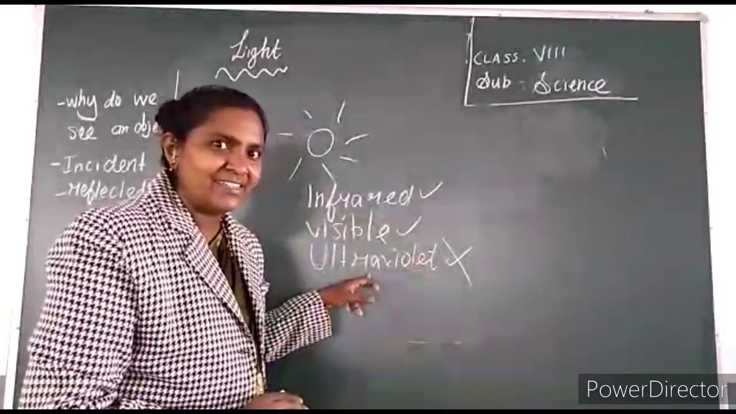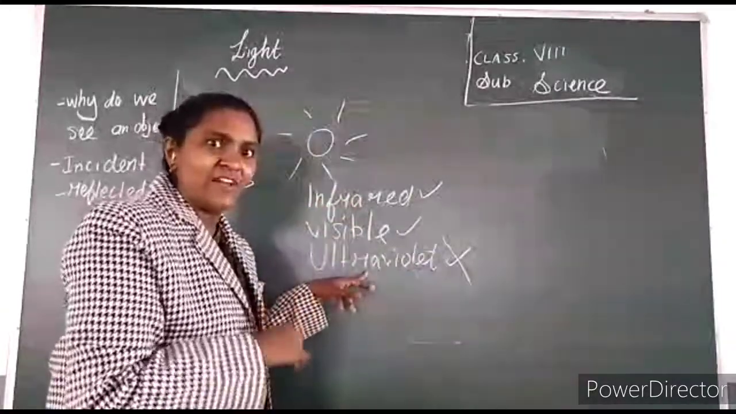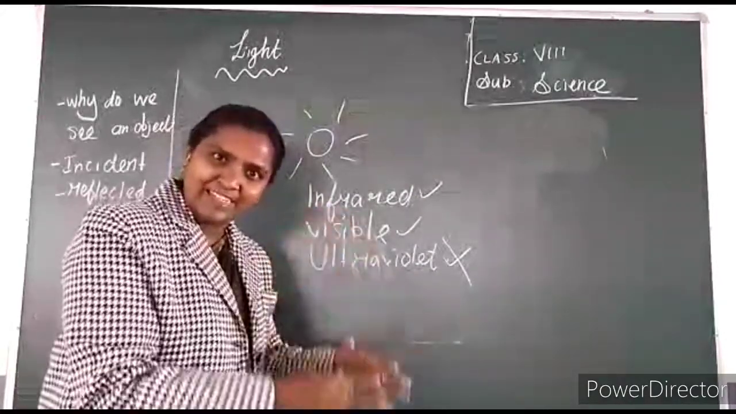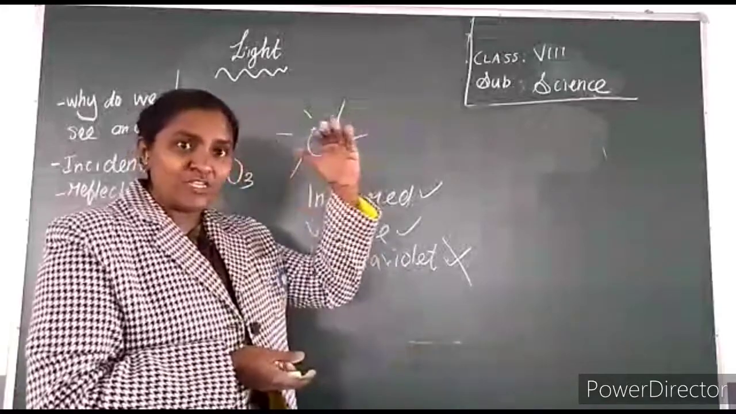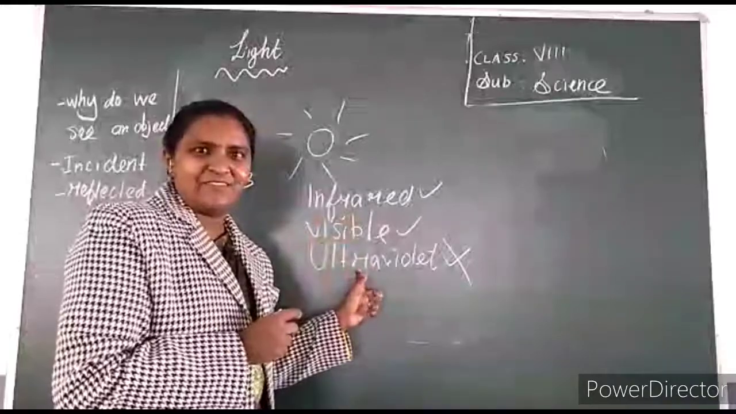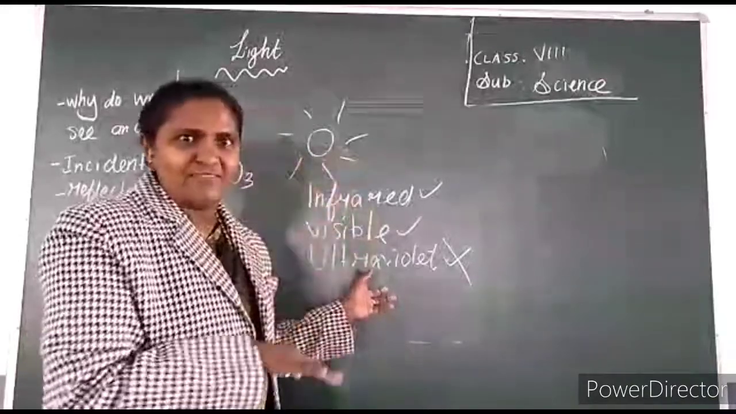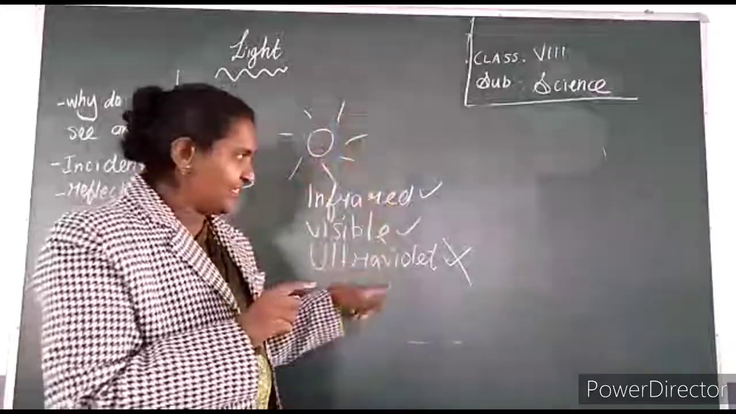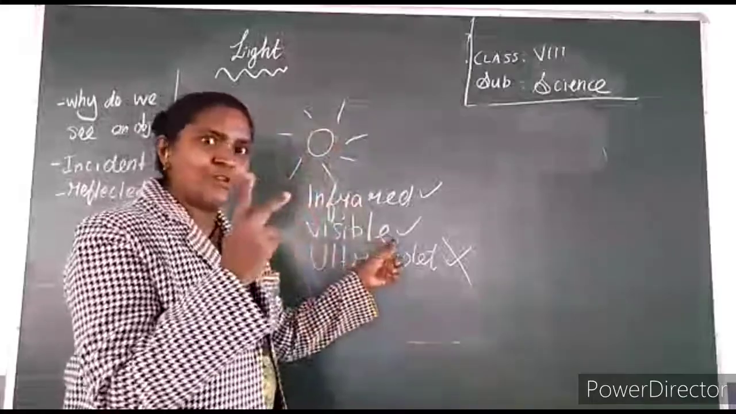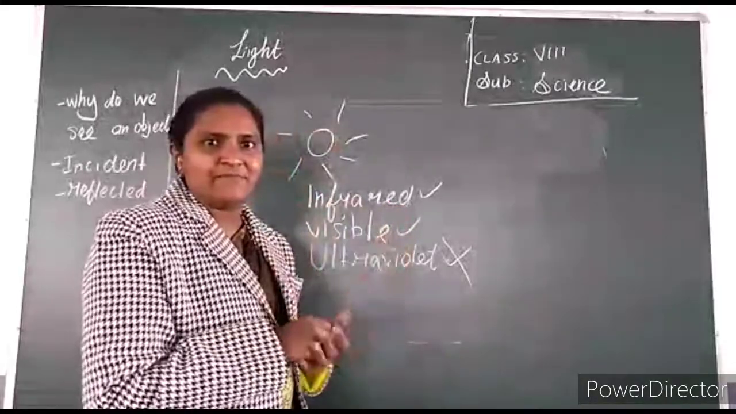Because who is protecting us? Ozone layer is protecting us, not allowing this ray to enter the earth. Okay, this is a dangerous ray. It is not reaching here because of ozone layer. Ozone layer does not allow this ultraviolet ray to reach here. So only two rays are falling. That is infrared radiation and visible radiation.